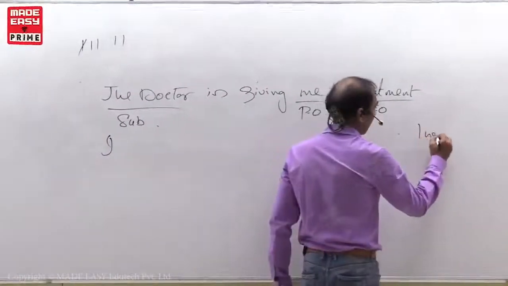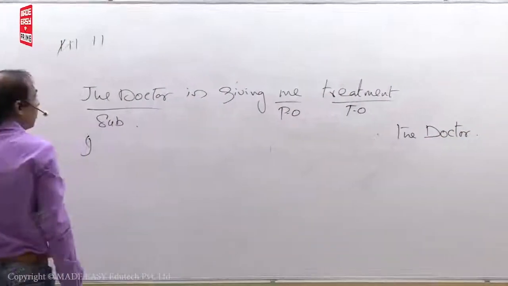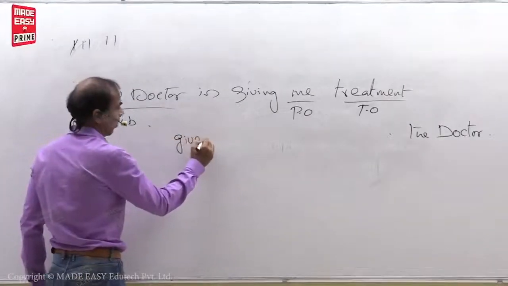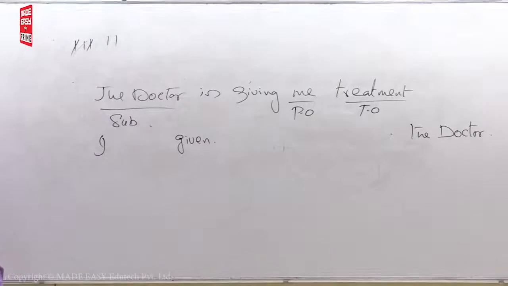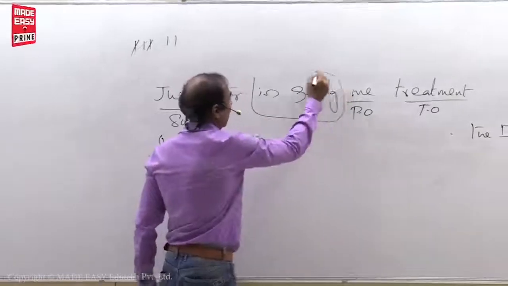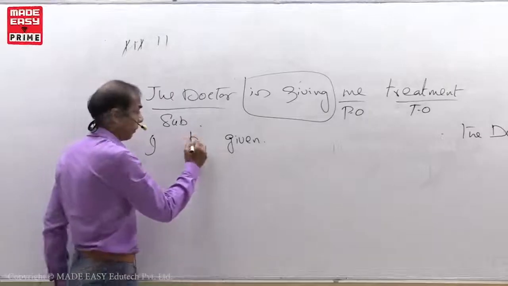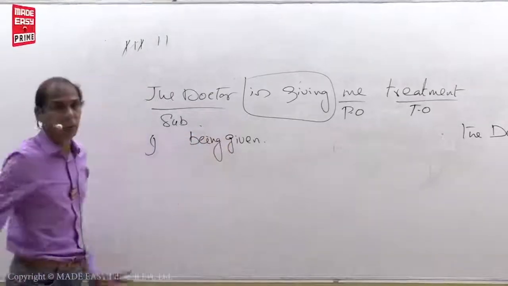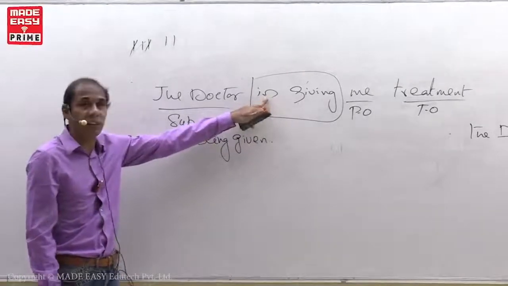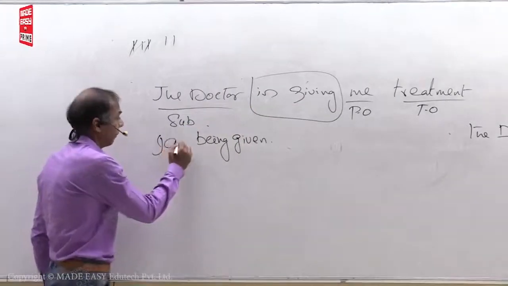The doctor. Put V3. What is the V3 of giving? Given. Put B form. What I told you, when you want to put the B form, the verb is in present continuous tense form. When the verb is in present continuous tense form, we have to put being. Right? Next, am, is, are. They change depending on the person. Is changes, he is gets changed here. Why? What is the person? I. So is changes as am.